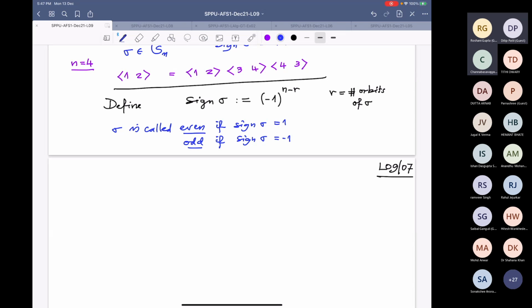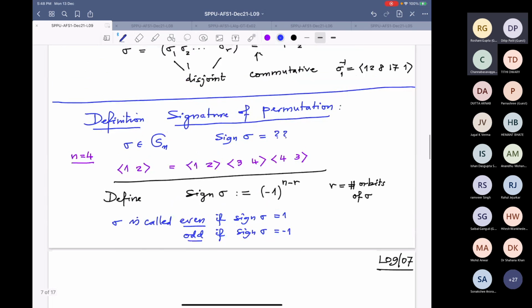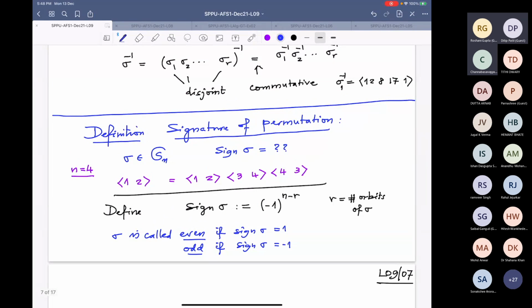Now you are bothered about the product of sigma into transpositions. I will show you that an even permutation will be decomposed into an even number of transpositions. And the transpositions may not be disjoint. You saw that transpositions are not necessarily disjoint. When you decompose, even 1, 2, 3, it is not unique.